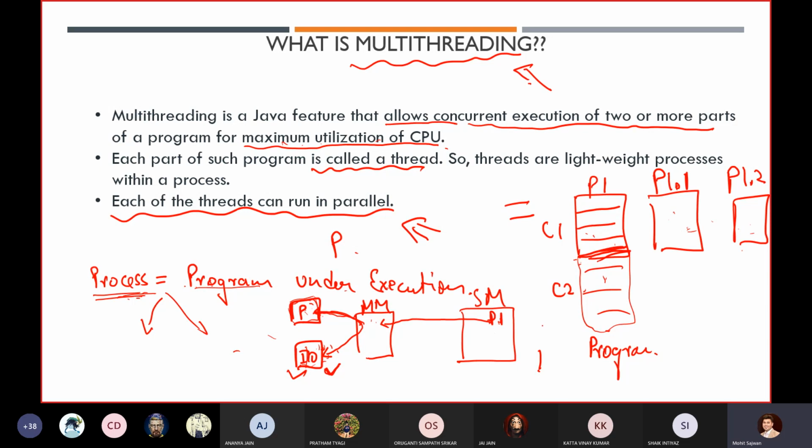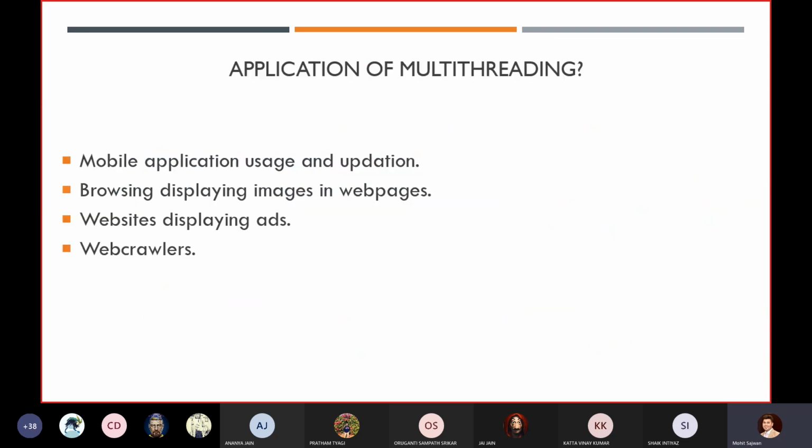So till now, what you have learned so far is related to the concept of multi-threading. What is multi-threading? I am not saying that you have an in-depth knowledge about this term, but now you have an idea that multi-threading is somehow related to the concurrent execution of two or more parts of a program. So we want parallel programming. That is why we are using multi-threading, and our Java programming language supports the concept of multi-threading. So till now you have an idea about this.